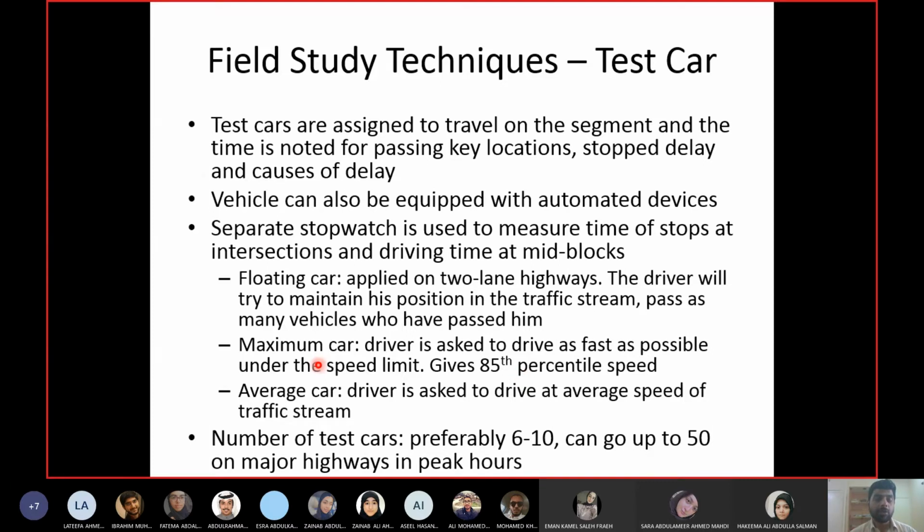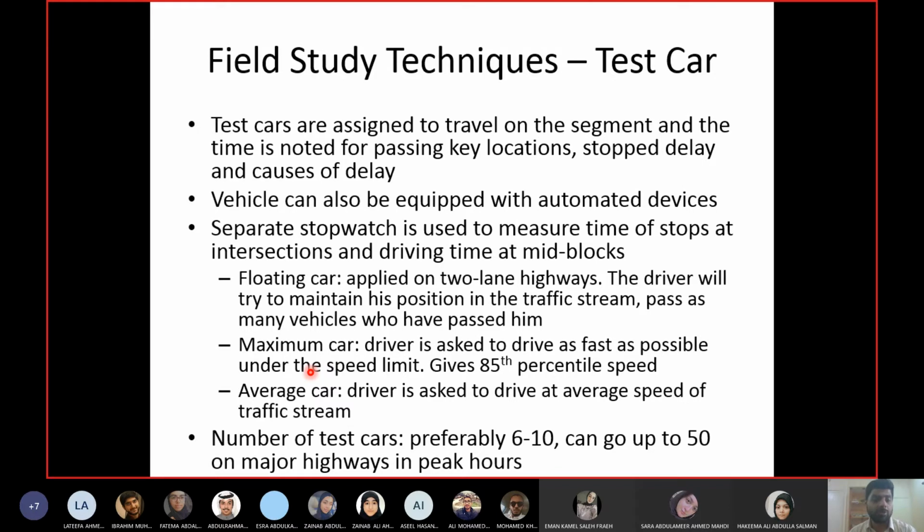Now, why do we call it the maximum car technique? Because we want the driver to drive at maximum speed under the speed limit. You want him to drive as fast as possible, but still be under the speed limit. So there is no fun or thrill here. Speed limit is related to safety and regulations, so you cannot ask a driver to ignore these things. So he has to overtake as many cars as he can, while within the safe speed limit.